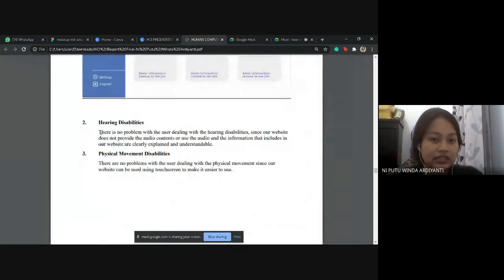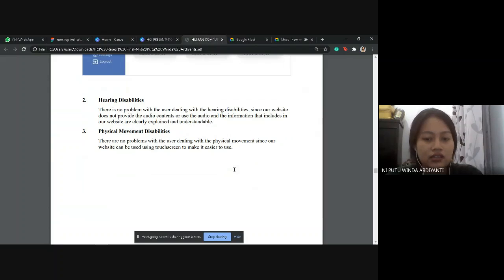For hearing disability, there is no problem for the user since our website does not provide or use audio content, and the information included in our website is clearly explained and understandable. For physical movement disability, there is no problem for the user since our website can be used with a touchscreen to make it easier to use.